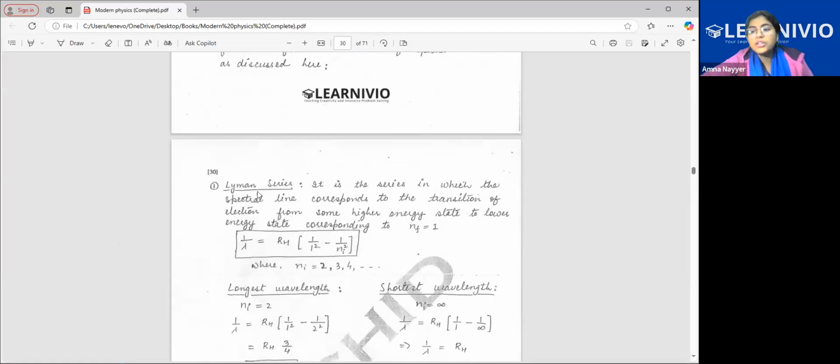Today you don't have the 2 hour class. A 1.5 hour class is enough because we are completing this chapter. This is the last part. So just don't think that only 45 minutes or 15 minutes are left. Pay attention, this will complete the chapter. Some numericals we have to do in the next class, then we will be completing nuclear. First, I'm focusing on completion of the syllabus, and then we'll go on to the numericals part.